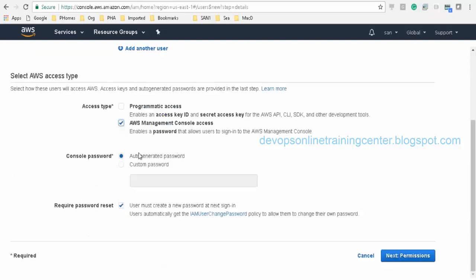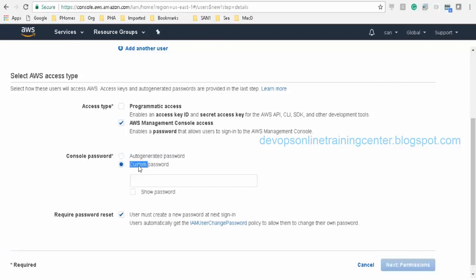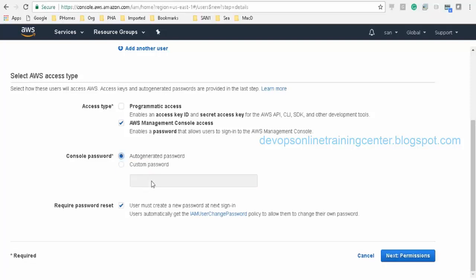And then what is the password? You can generate a password automatically, or you can provide a custom password. We can provide our own password, right? So let us say auto-generated password. It will generate the password automatically. And there is a policy: user must create a new password at next sign-in. So what is this?